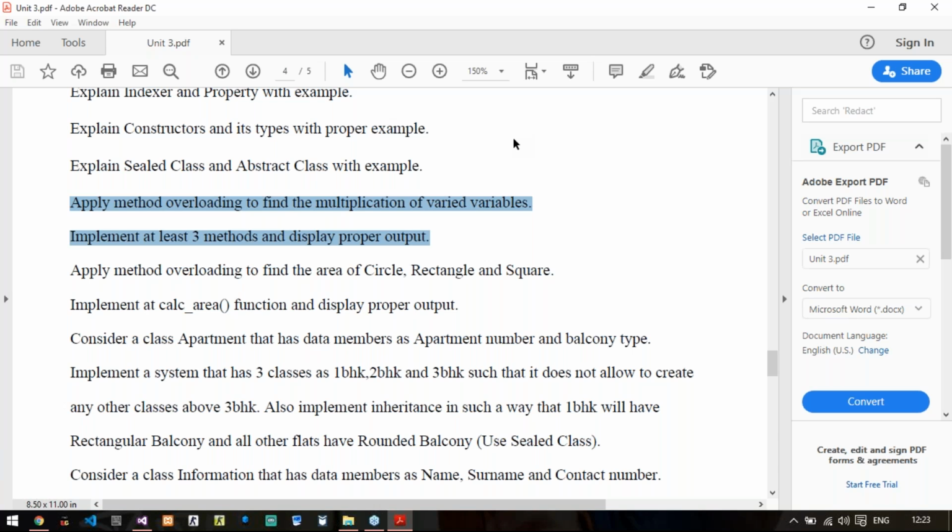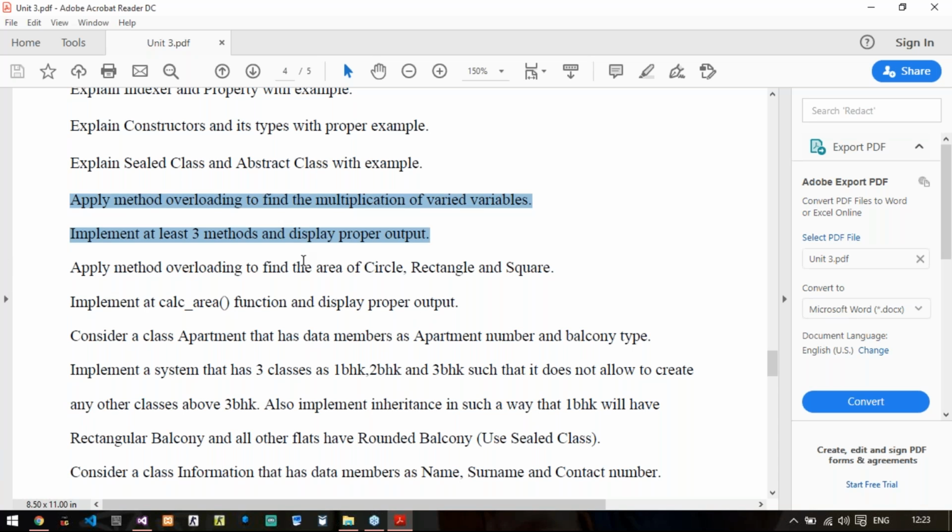So what you need to do is, you will create one method called multiplication or multi. Then in that, first you will pass only one variable and provide its multiplication as an output. Then another method with the same name, provide 2 variables and multiply these 2 variables. And again the third method with the same name, provide 3 variables and then have the multiplication. That is what this question is expecting from you. I will show you in the answer.